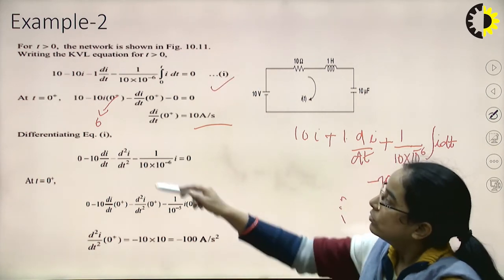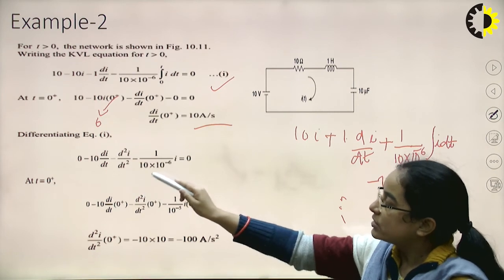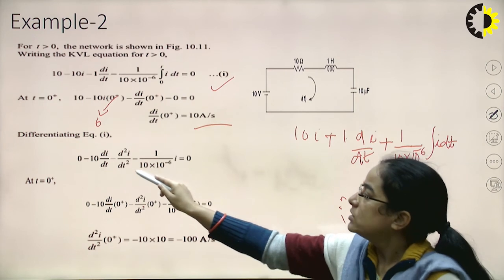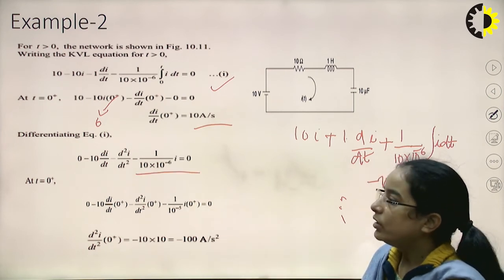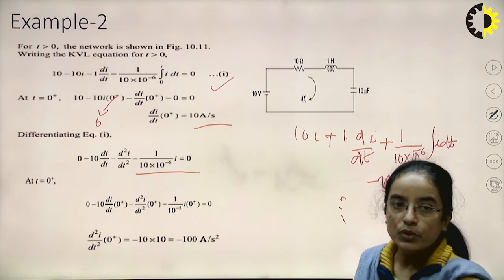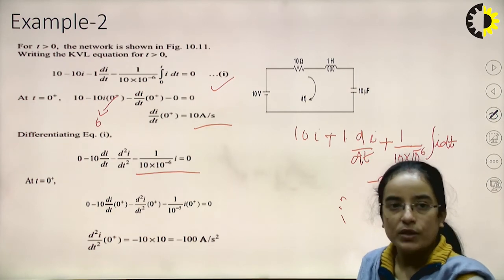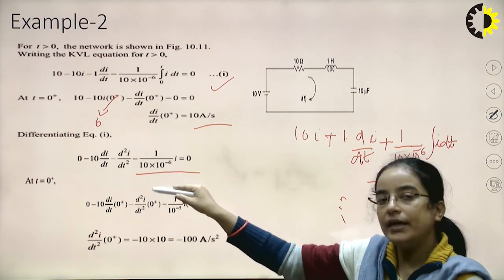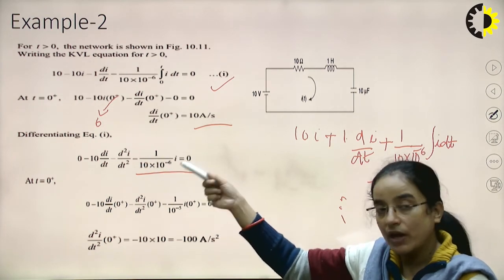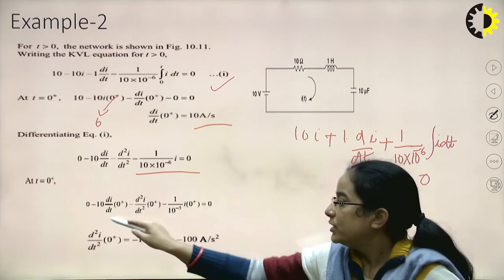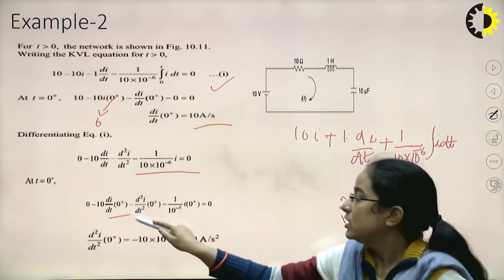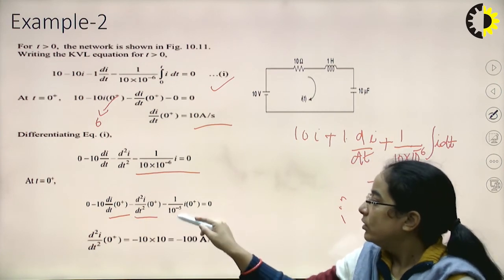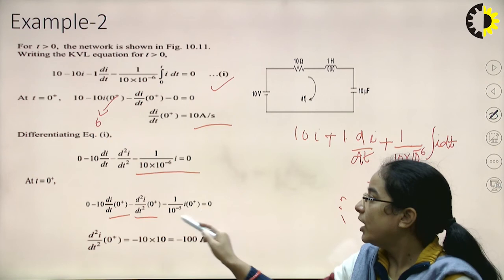Okay, so that 10 is constant, so 0 minus 10 di by dt minus d2I by dt square minus this. Now if we put the condition for t equal to 0 plus, in this equation we will write I0 plus in place of I. So it will be 0 minus 10 d by dt of I0 plus, d2 by dt square of I0 plus, plus 1 by 10 to the power minus 5 and I0 plus.